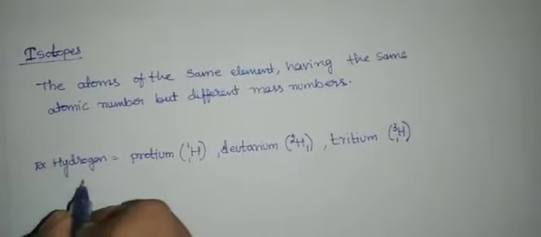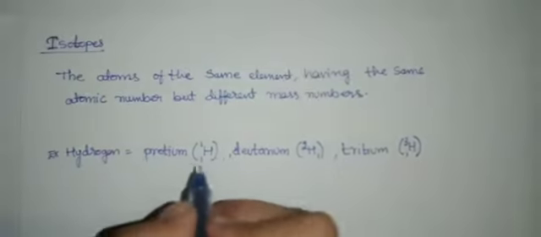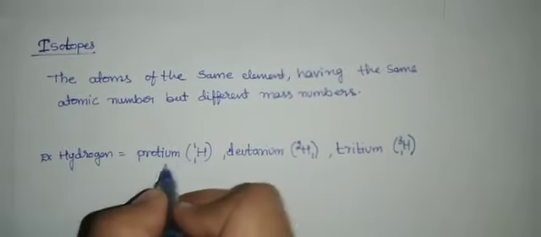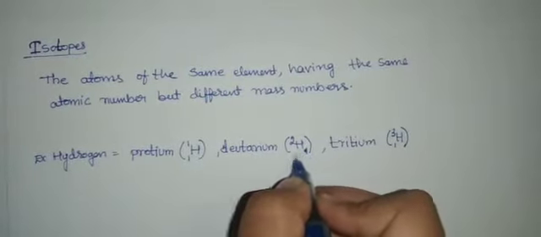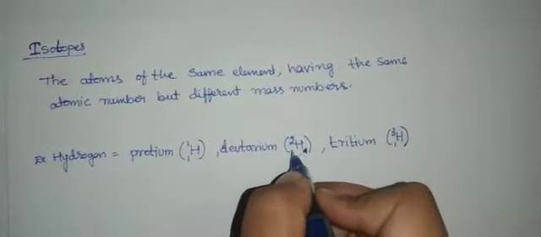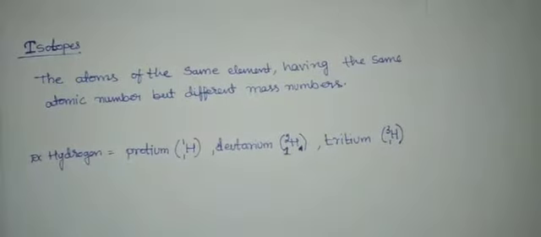For example, hydrogen exists in 3 different forms: protium, deuterium and tritium. Their atomic number is the same, but when you see the mass number, it is changed, right?